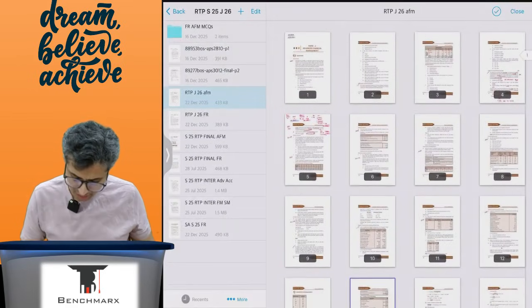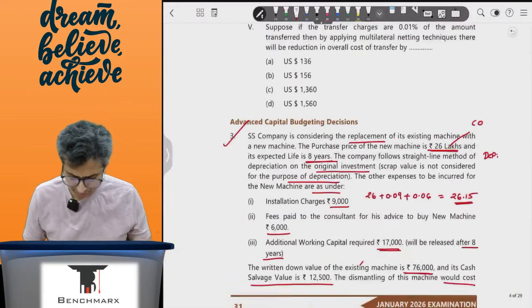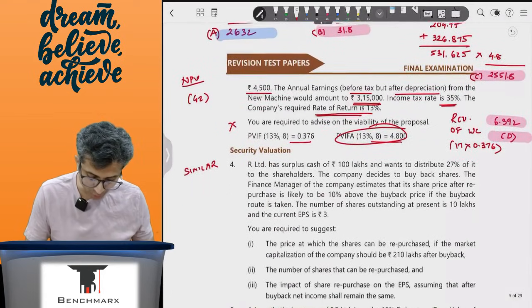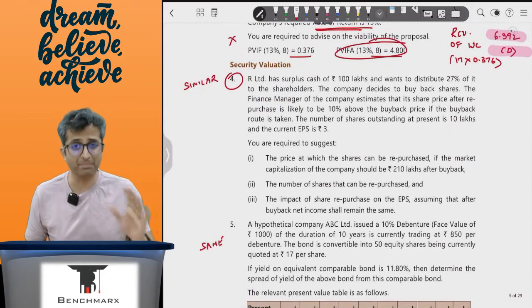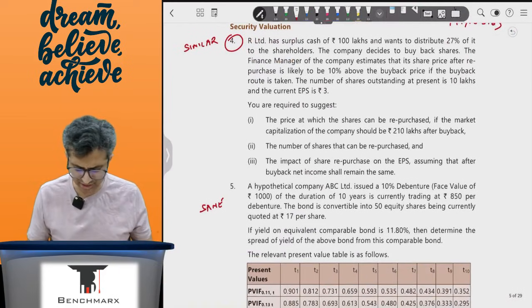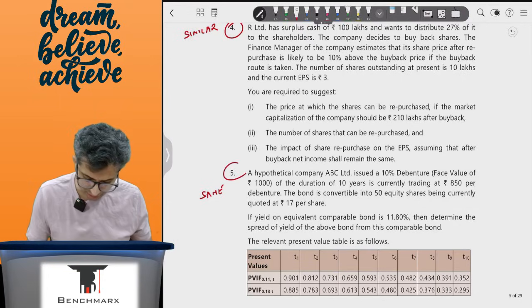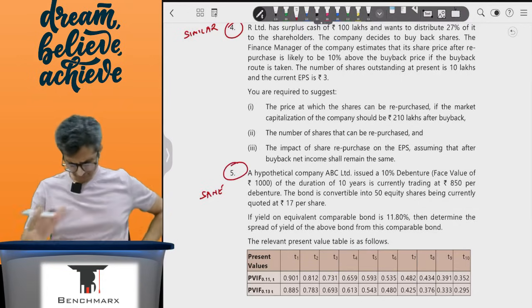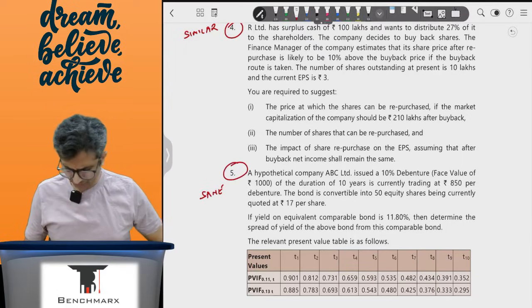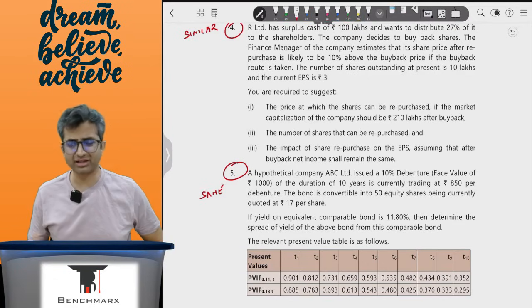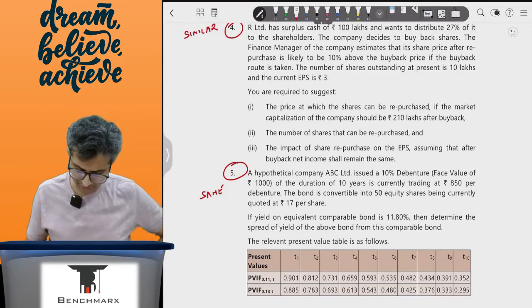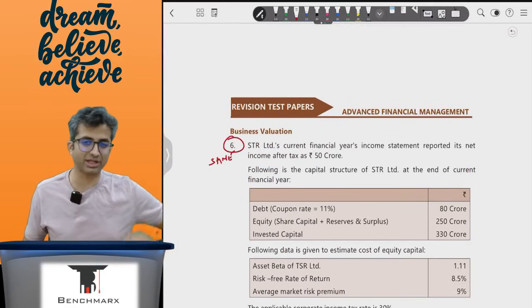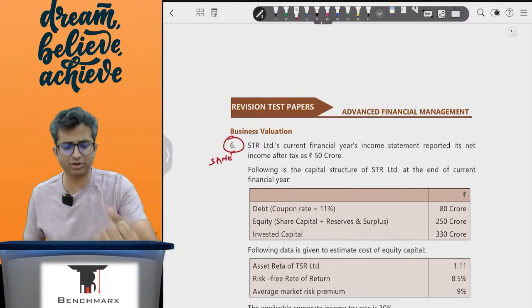Now, once you are done with this question, a lot of the other questions are exactly similar to what is done. Like question number 4 is that question on buyback. I think this is around question 70 or 71 of our valuation. This is regarding bond valuation. Question 5, I think this is also question number 7 or 8 of the material, nothing new. This is from a recent RTP or an exam question in your economic value added.